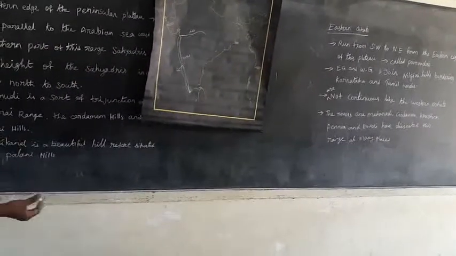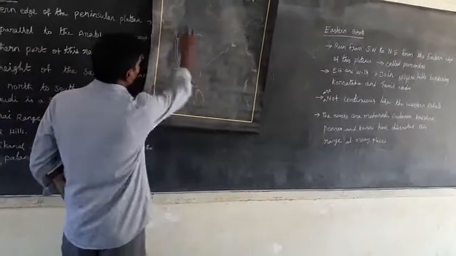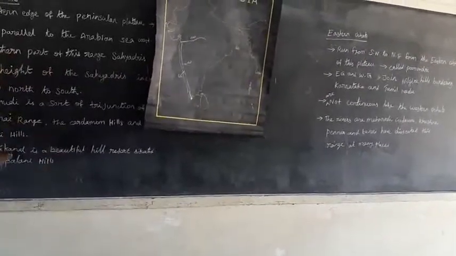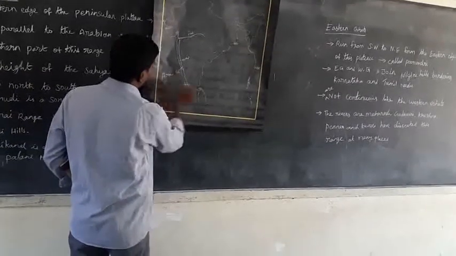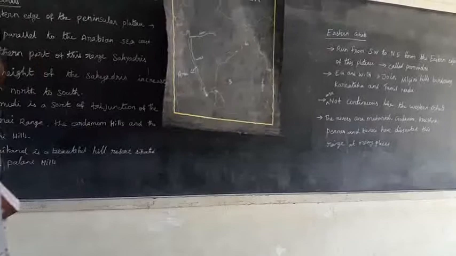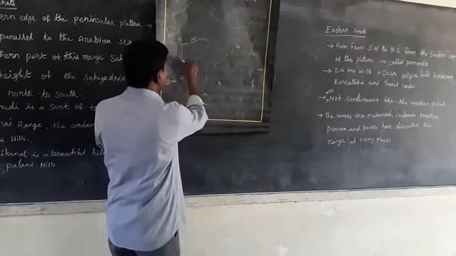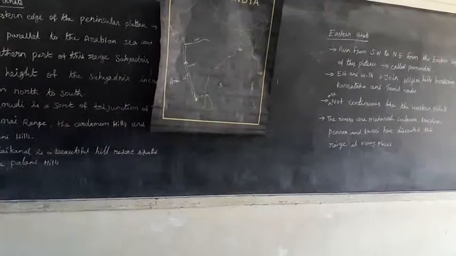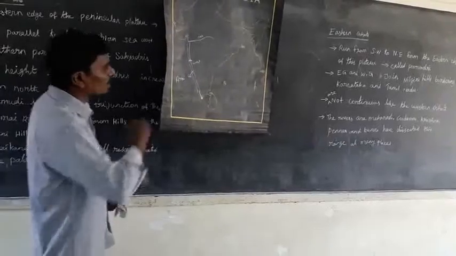They form the western edge of the Peninsula Plateaus, running parallel to the Arabian Sea. The northern part is called the Sahyadri. The height varies, increasing from north to south.